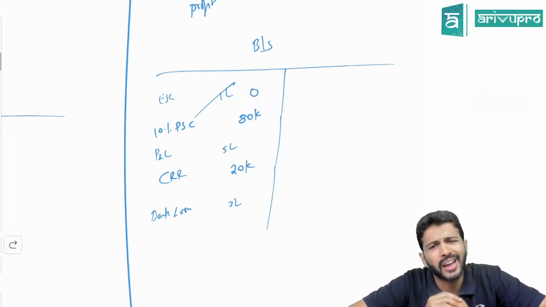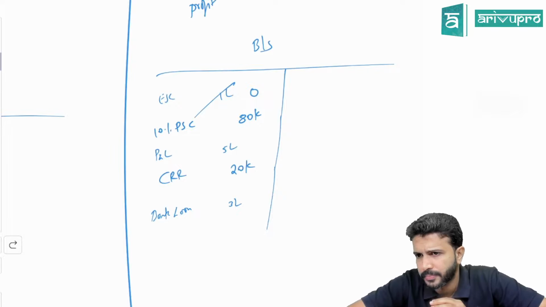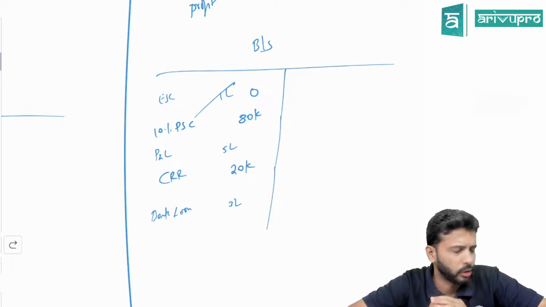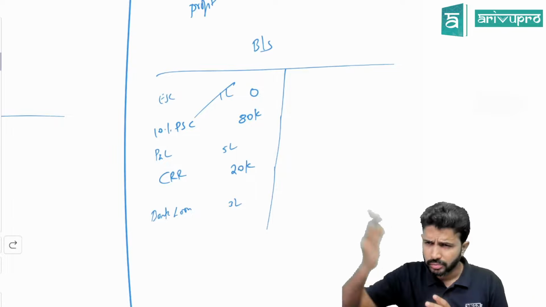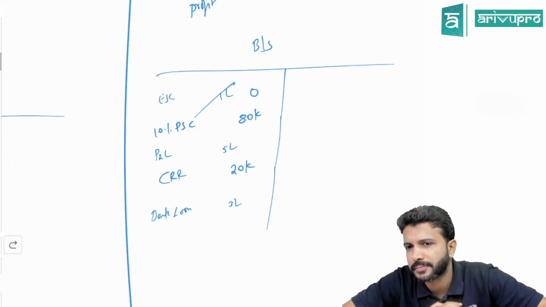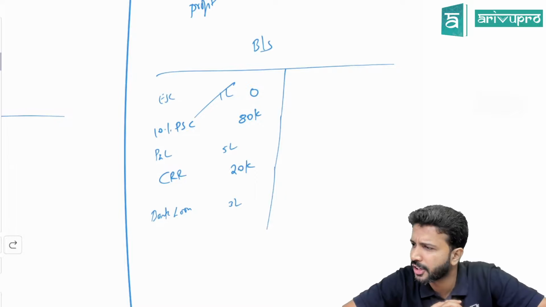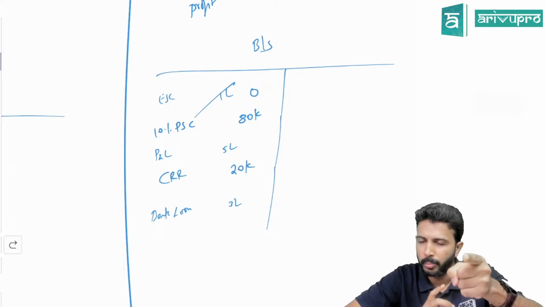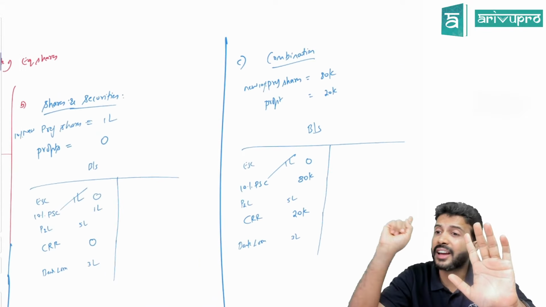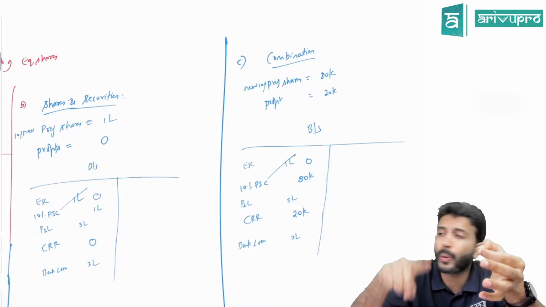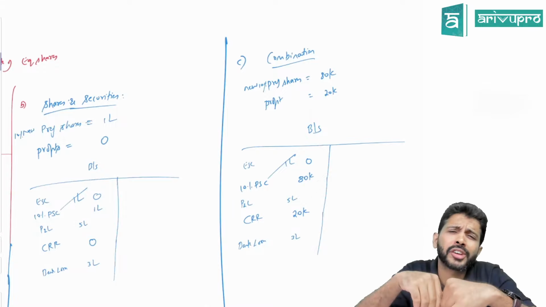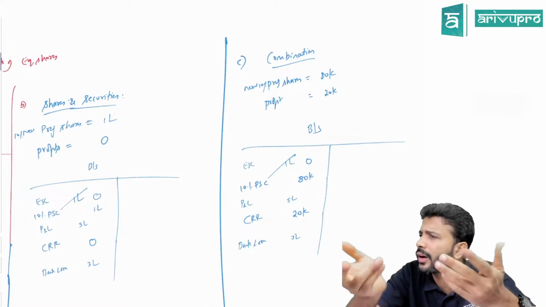If you're okay with this, I think we can dive into the problems. This is the only concept I wanted you to have clarity on. So what about the journal entry? You tell me the journal entry, I'll not even discuss. Perfect. One, you are cancelling equity shares. If you are cancelling equity shares, you are cancelling equity share capital. Equity share capital has a credit balance. How do you cancel it?